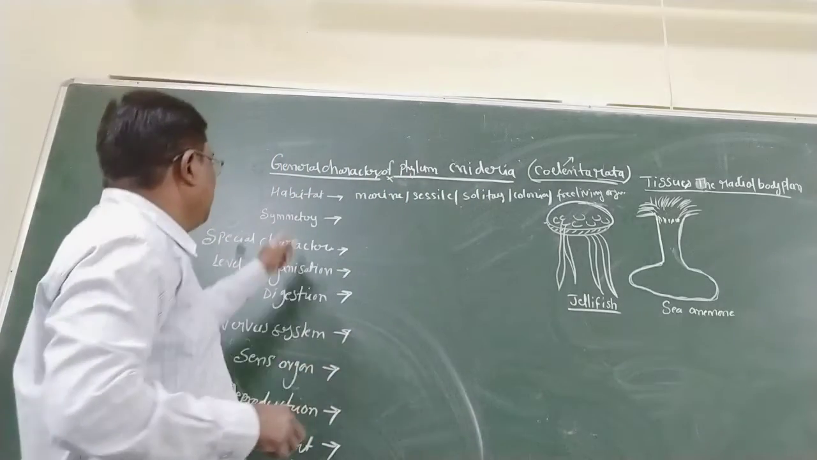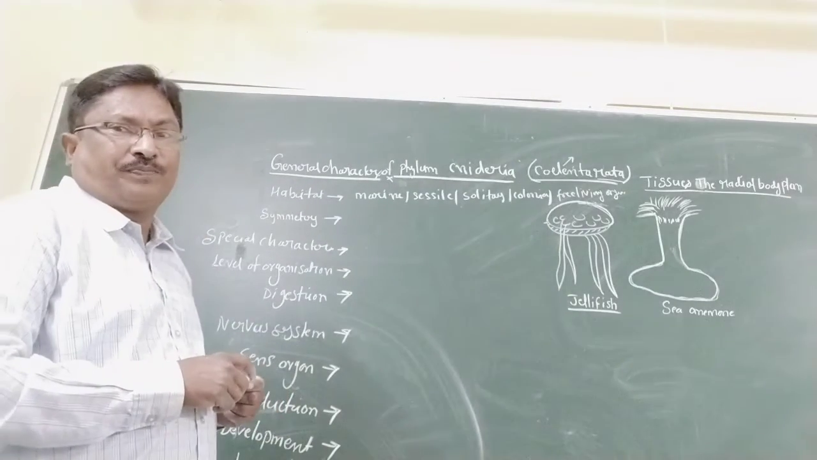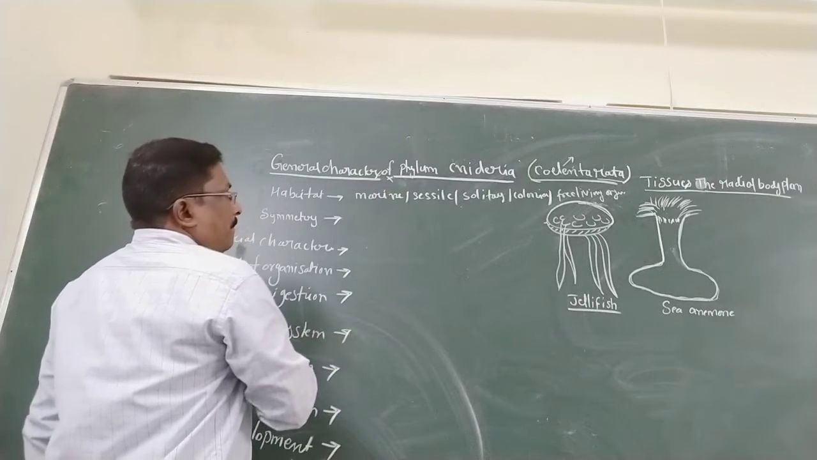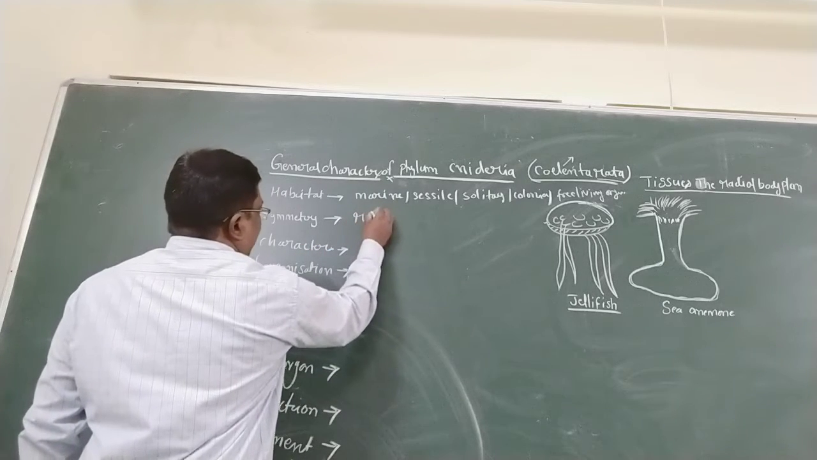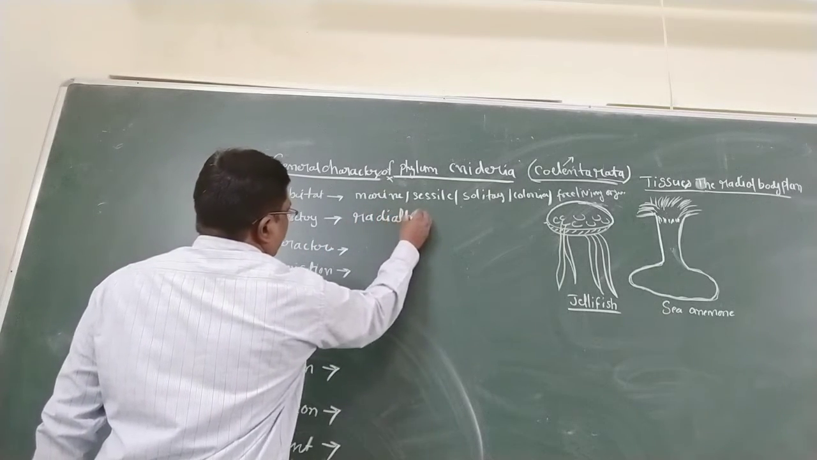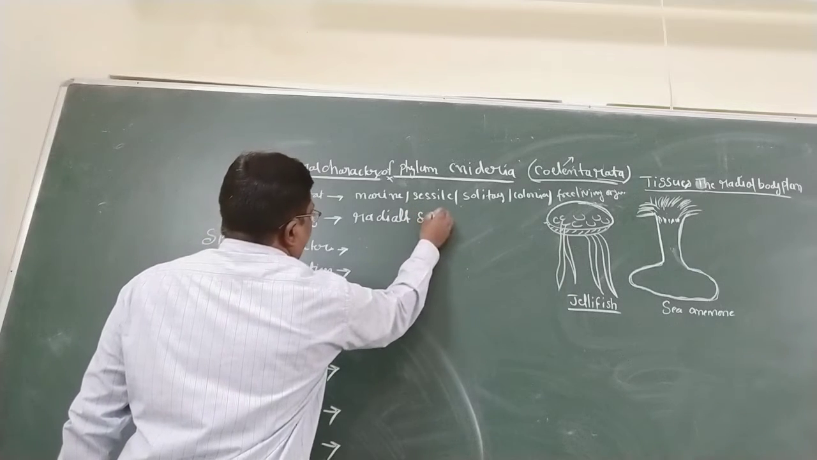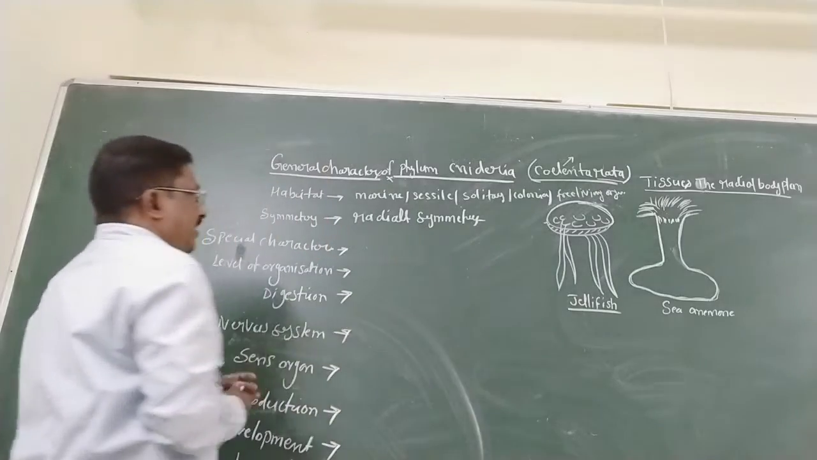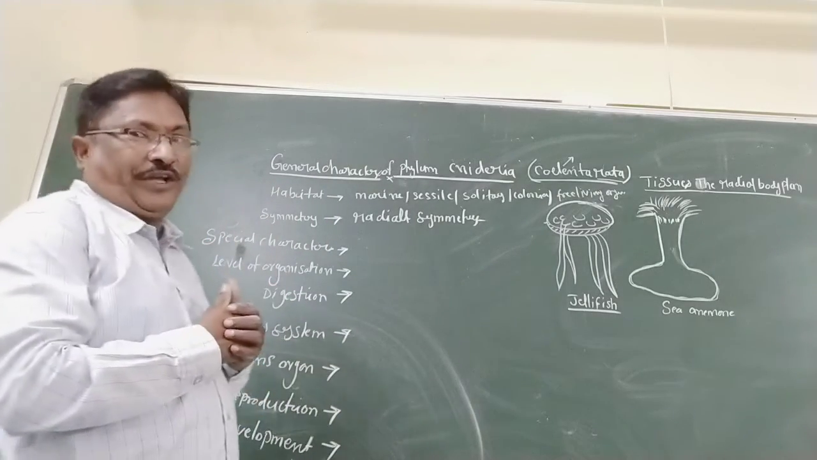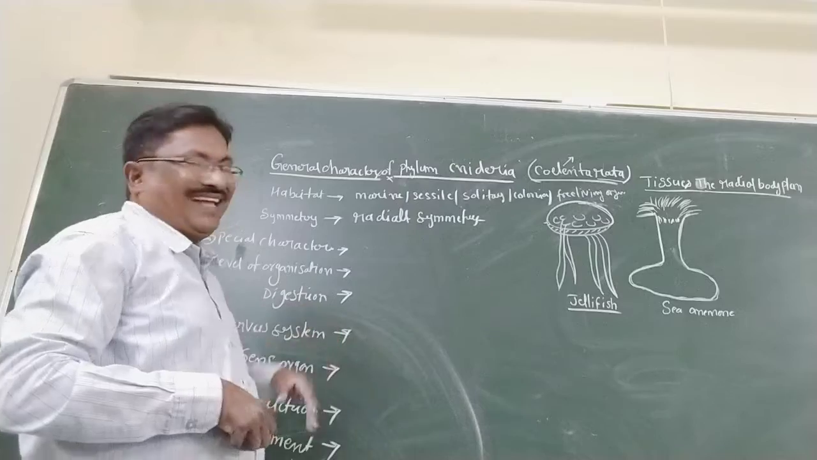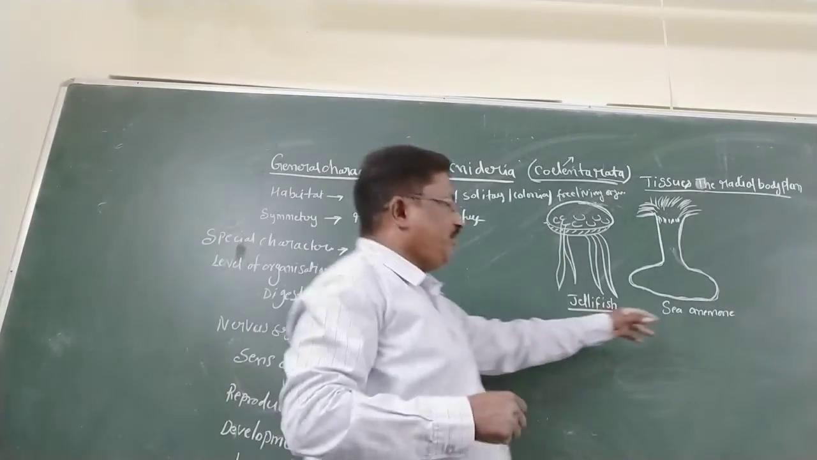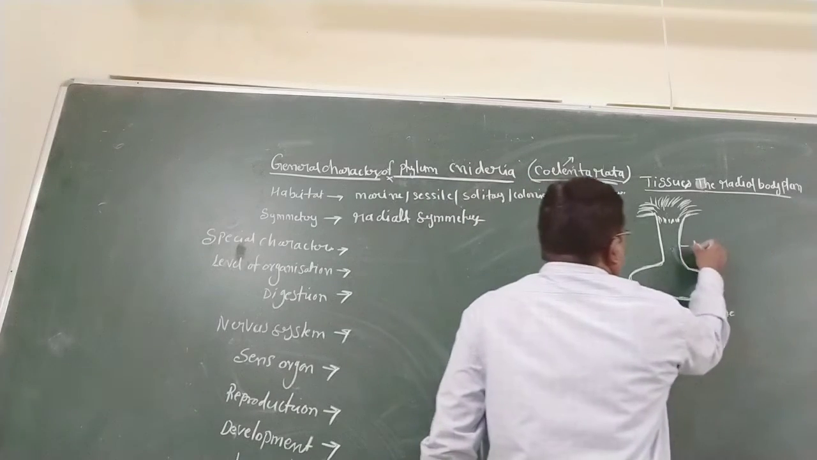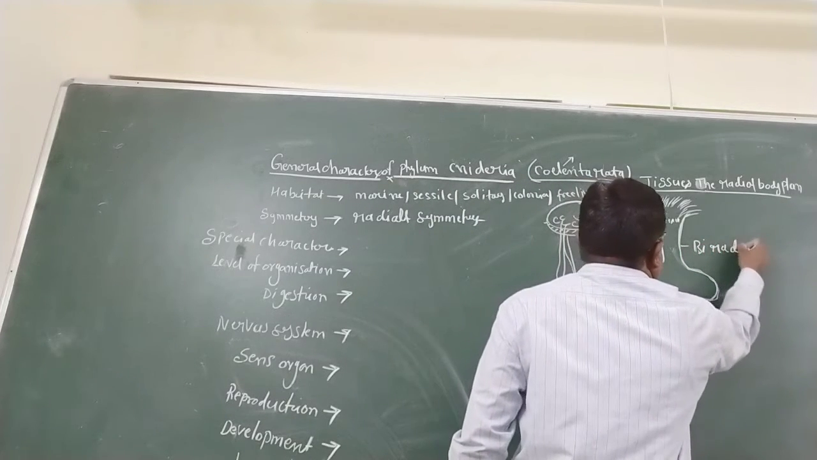Next is symmetry. Which type of symmetry? Radial symmetry. So the symmetry type is radial symmetry. All Cnidarians show radial symmetry except sea anemone. In sea anemone, the symmetry is biradial symmetry.